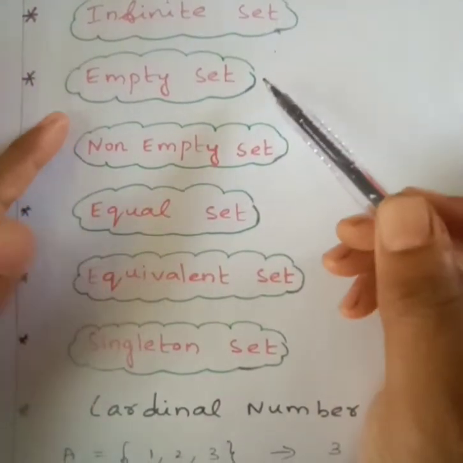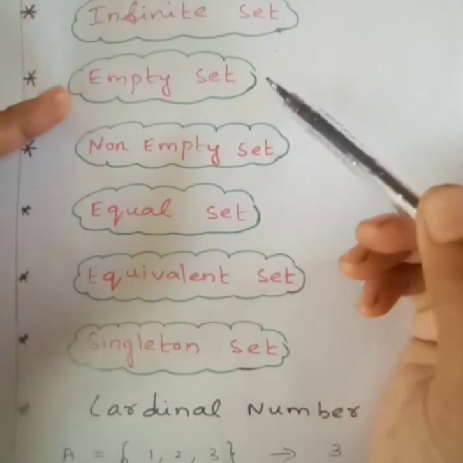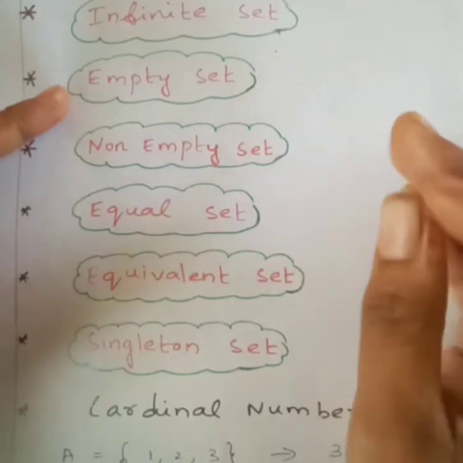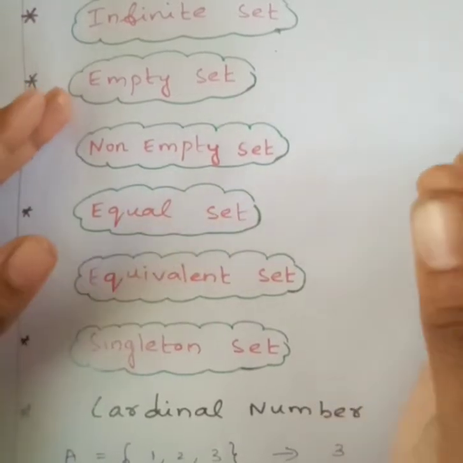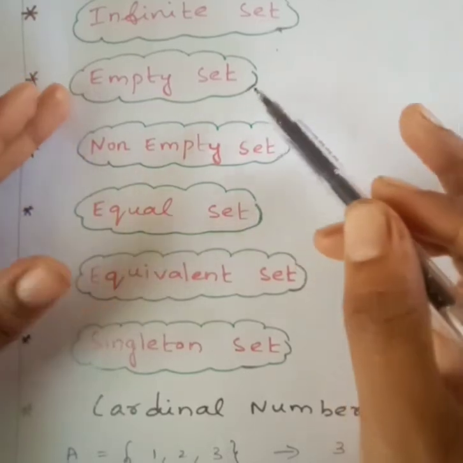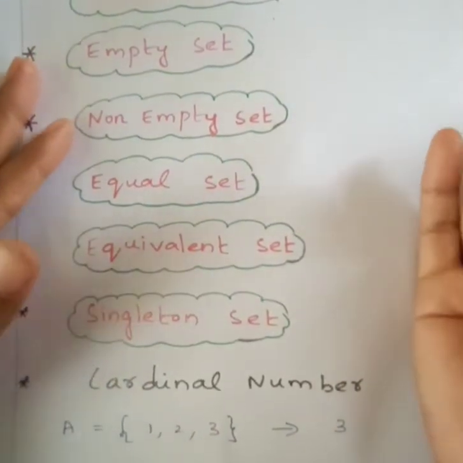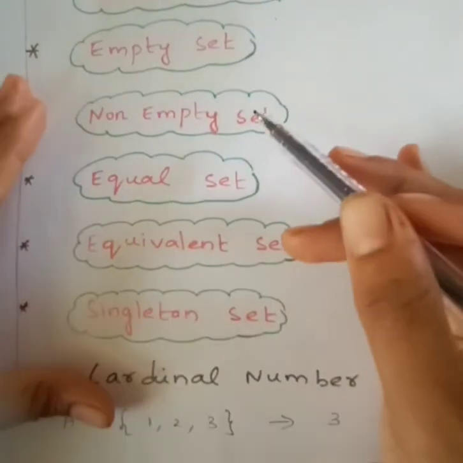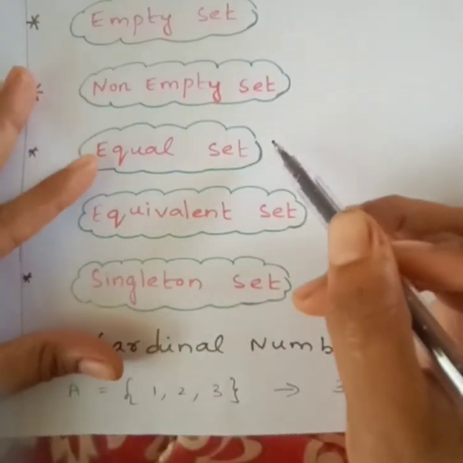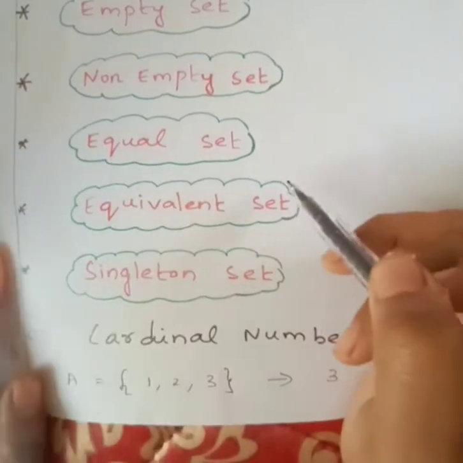Empty set, otherwise called a null set. Empty set means nothing should be there inside the set. If there is no element inside the set, we call that an empty set. Non-empty set means, if we have any elements inside, then it is called a non-empty set. Equal and equivalent, it's very important.